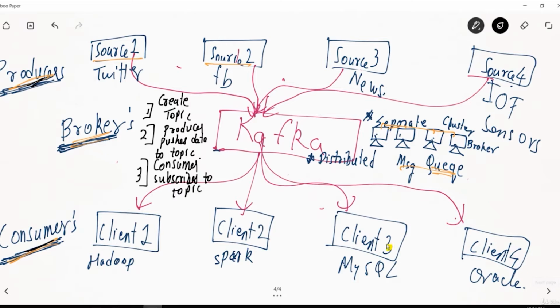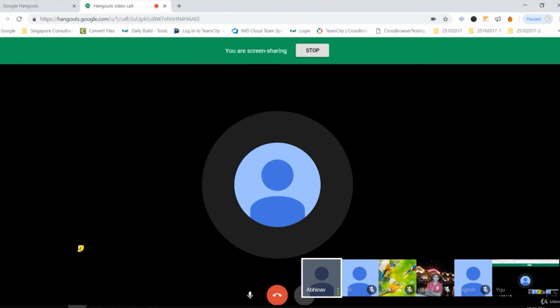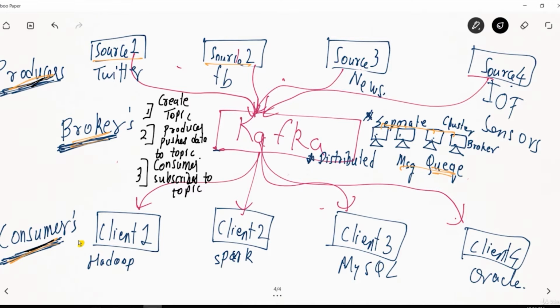Hi Harish, I have one question. If you are installing Kafka on a different cluster, do we need to install Kafka on the producer side or the consumer side? On the producer side, it is usually integrated with something else, like Sqoop or Flume. Okay, we are just connecting from the outside source to Kafka, right? Yes, we are just connecting through Kafka. It's like a JDBC connection to MySQL. Yes, something like that.